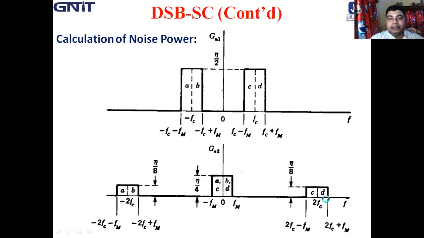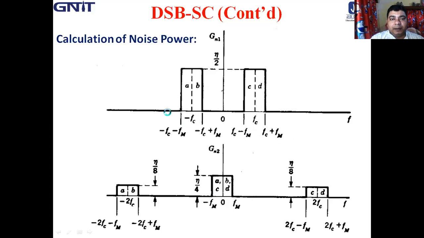See here the CD term. When we add plus fc in the spectrum, and now subtracting fc, that is minus fc, it comes to minus fm to plus fm. See the difference of noise performance in SSBSC and DSBSC. So it is minus fm to plus fm.